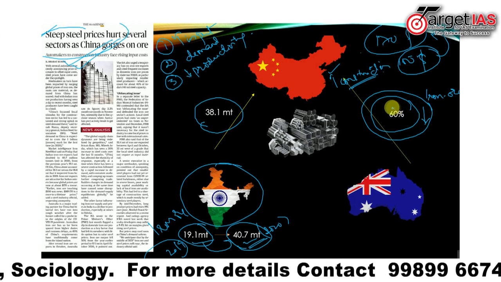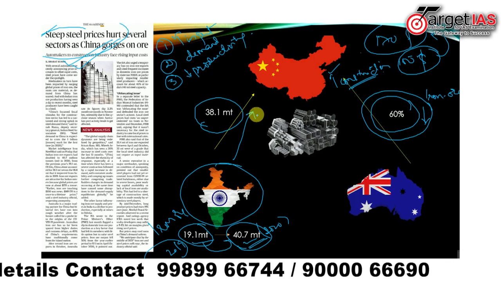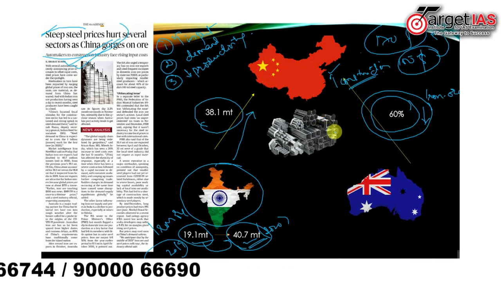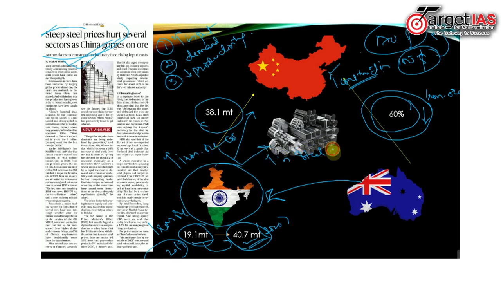So it is more relevant now for India to export more iron ore to China. Because of this increased demand and shift in the countries, it resulted in an increase in iron ore cost, which automatically resulted in the increase in steel costs.